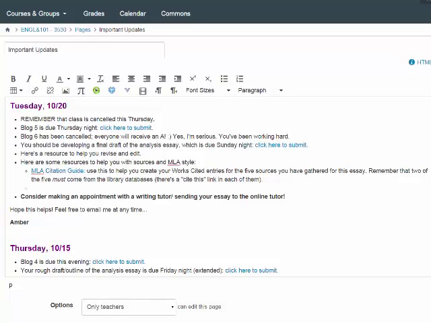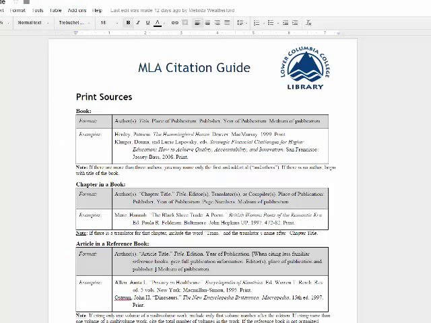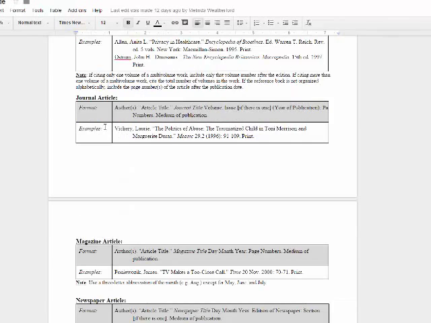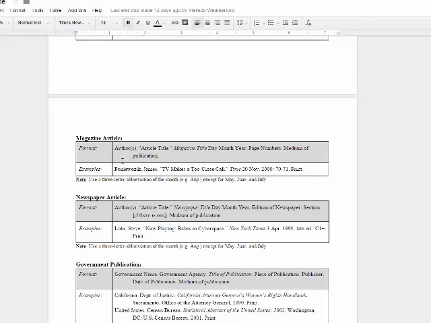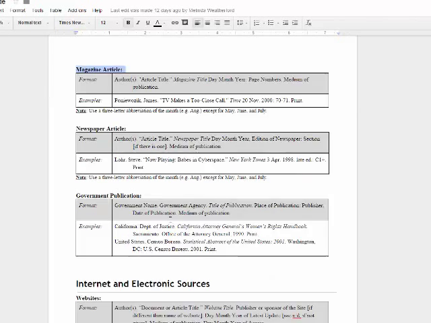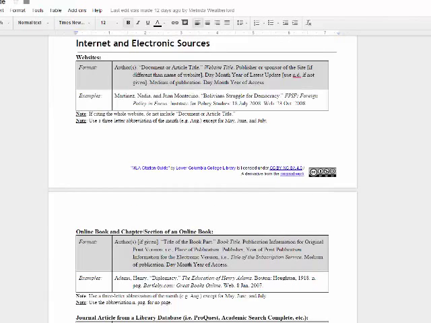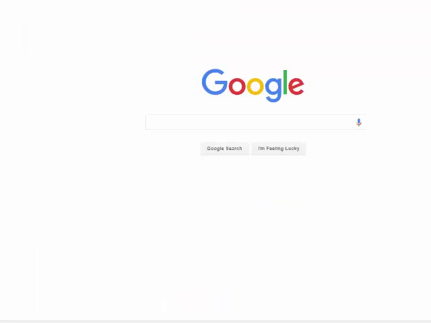To help you with this, I've posted in Canvas an MLA citation guide, which is a library resource for you. When you open that up, you'll get a cheat sheet for popular sources like books, chapters in a book, journal articles, magazines, newspapers, and you can review this on your own.